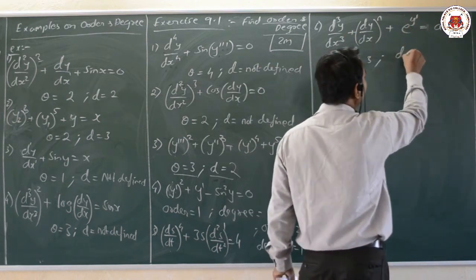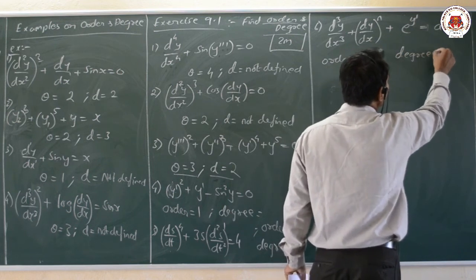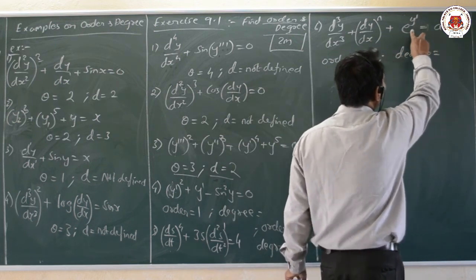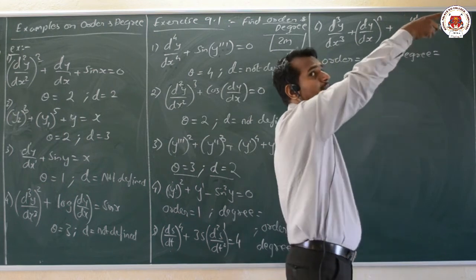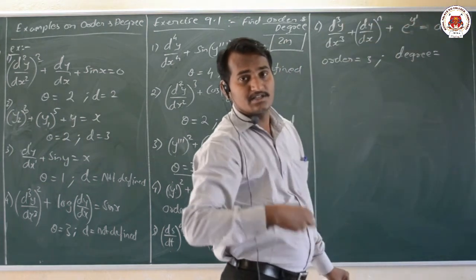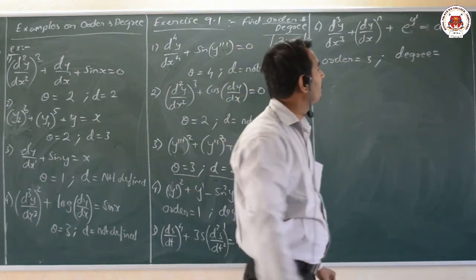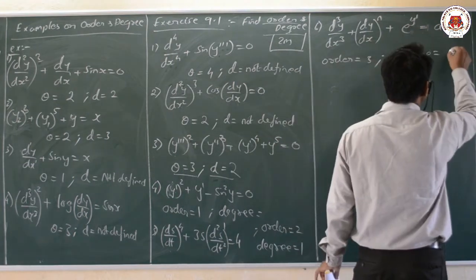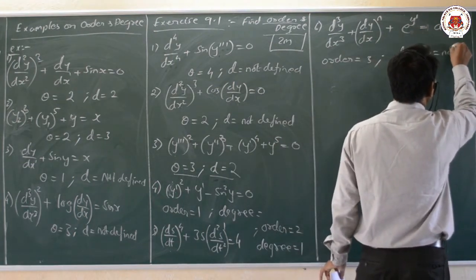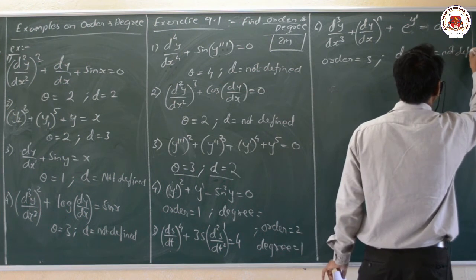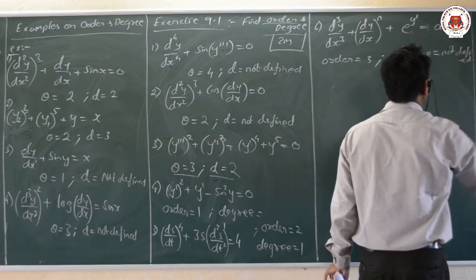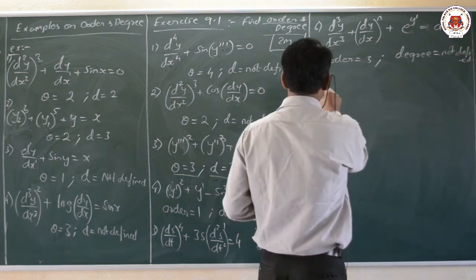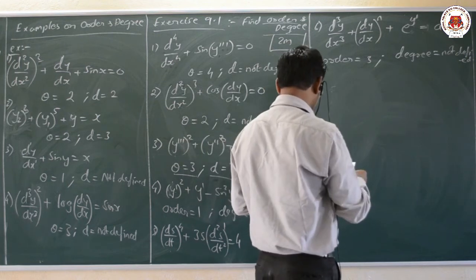Whereas the degree, as I said earlier, is not defined whenever we have e to the power of the dependent variable, log of the dependent variable, or trigonometric functions of the dependent variable. Then e raised to y dash means the degree is not defined here. Okay, dear students, now let us move on to the seventh example.